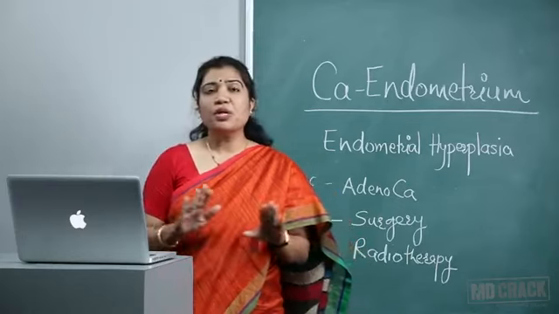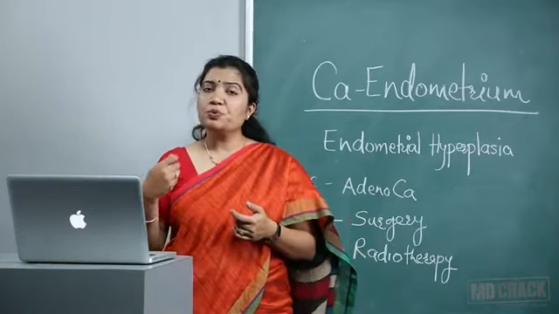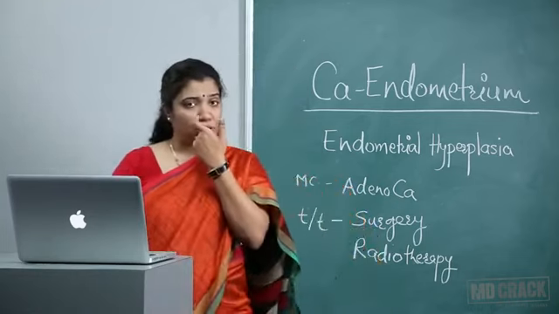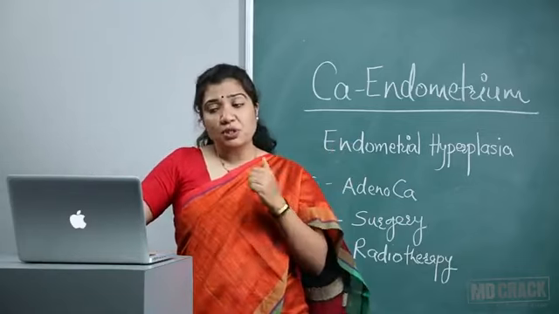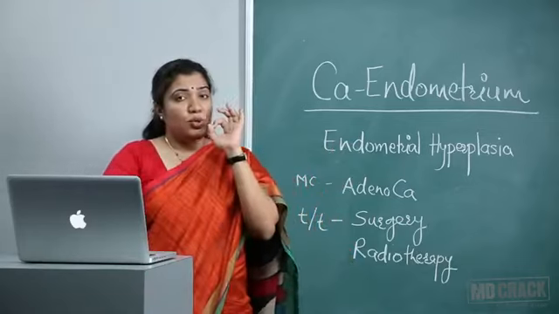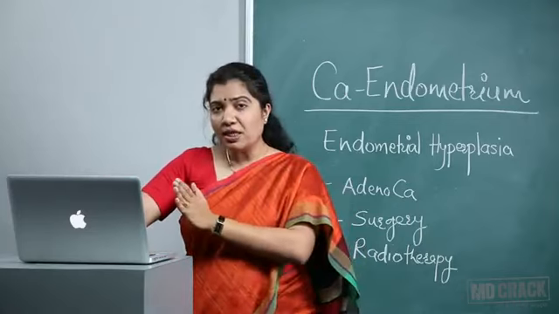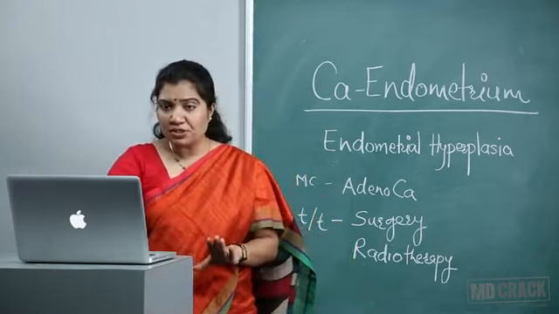Simple procedure, no anesthesia required, small plastic catheter. The patient is in OPD with you, just put that in and take an endometrial sample and send it for histopathological examination. Almost 90% sensitivity is there, sometimes up to 96%. So for every patient with abnormal uterine bleeding in that age group, endometrial aspiration biopsy is a must.